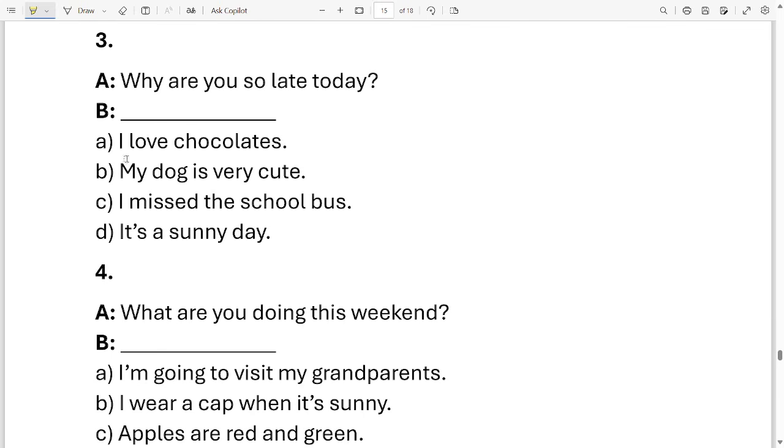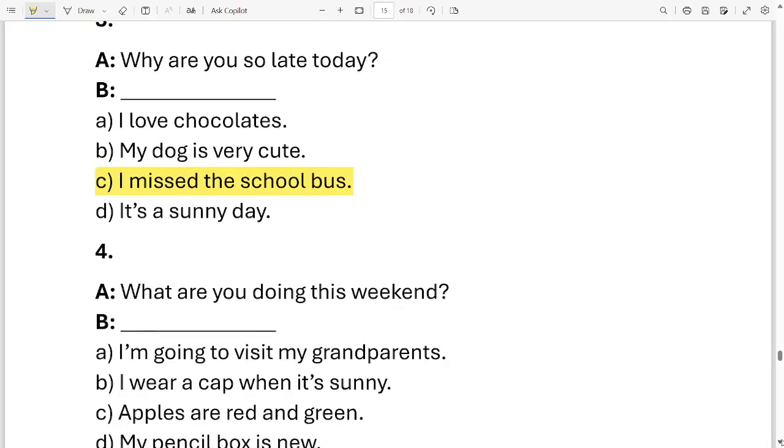Your options are, for B, the dialogues are, I love chocolates, my dog is very cute. Next option, I missed the school bus. And the last option is, it's a sunny day. These are the 4 options. Now quickly identify what will be the dialogue of B out of these 4 options. Whether it will be option A, B, C, D. Which one will it be? It will be option C. B will say, I missed the school bus.